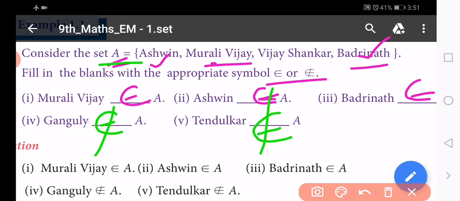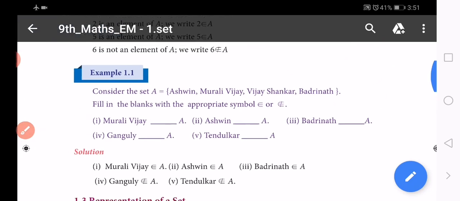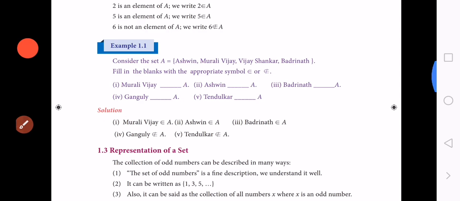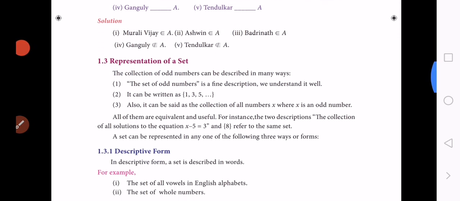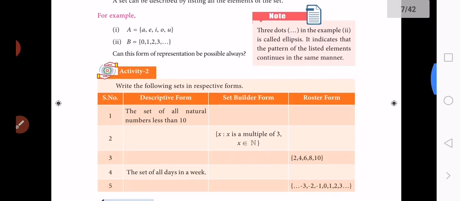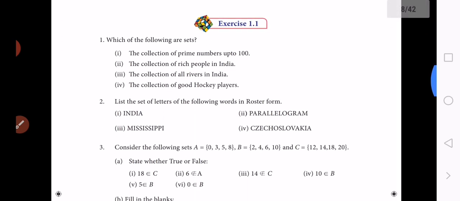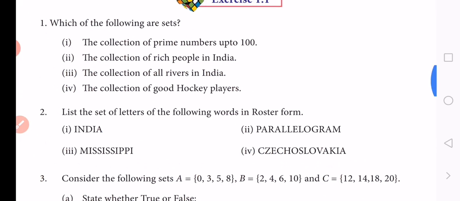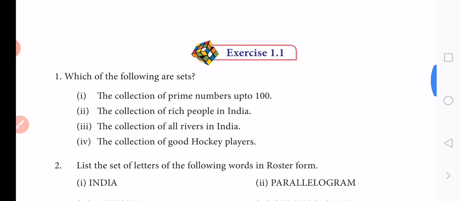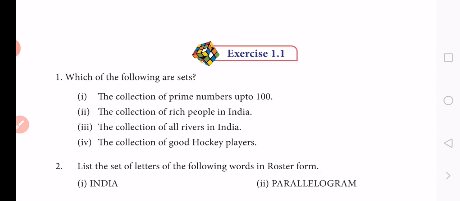So now you understand the notations, belongs to, does not belong to. How to use these symbols, you must understand. This one is very important. Next, we are going to exercise 1.1. In that exercise, tomorrow we discuss the answers.